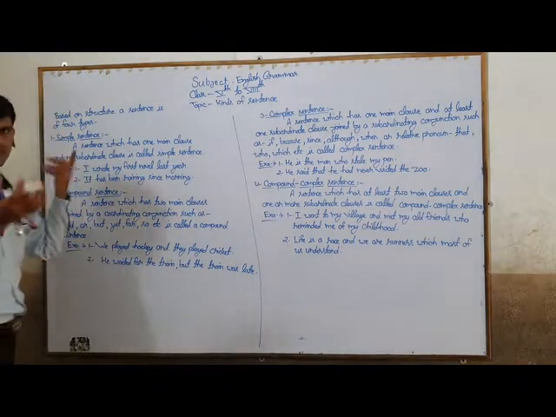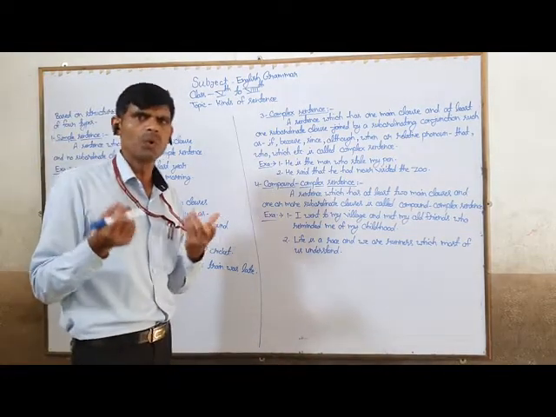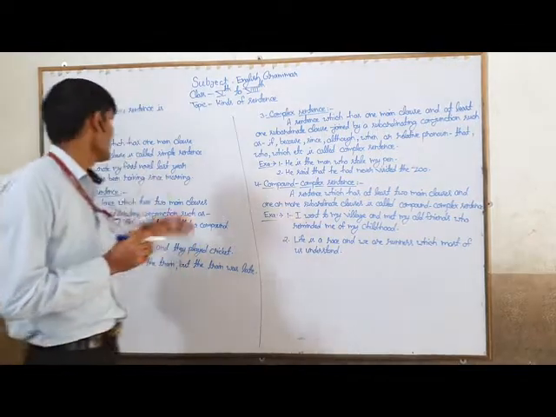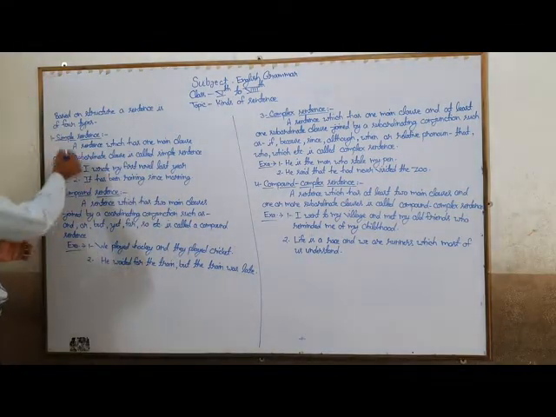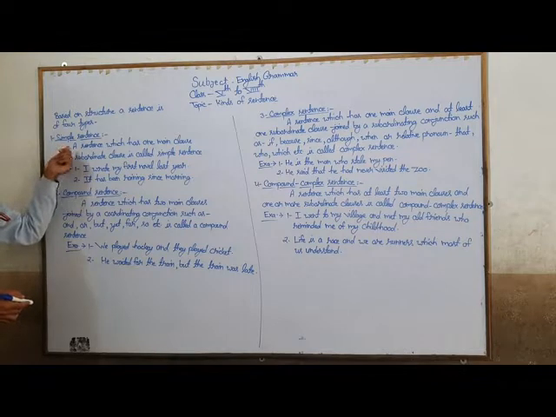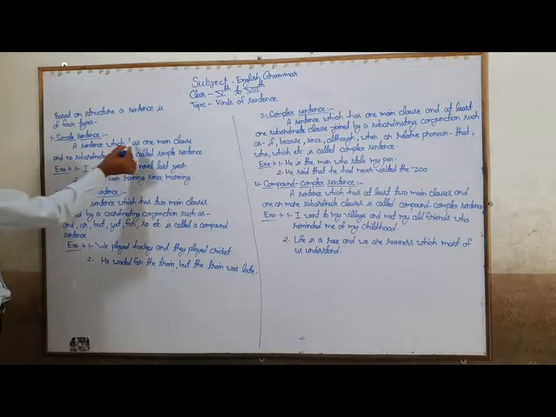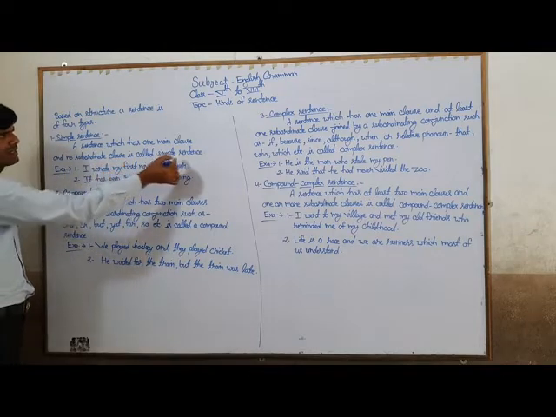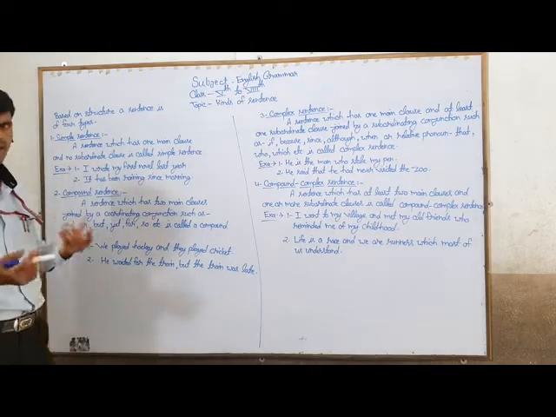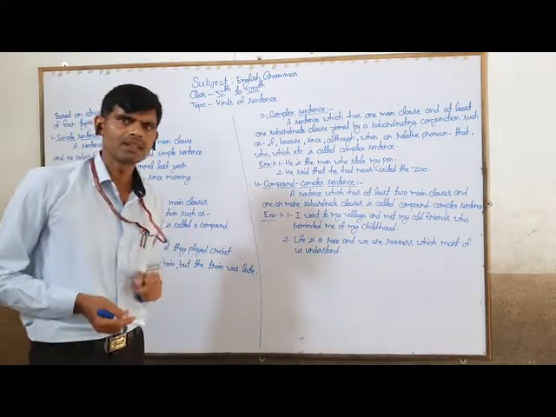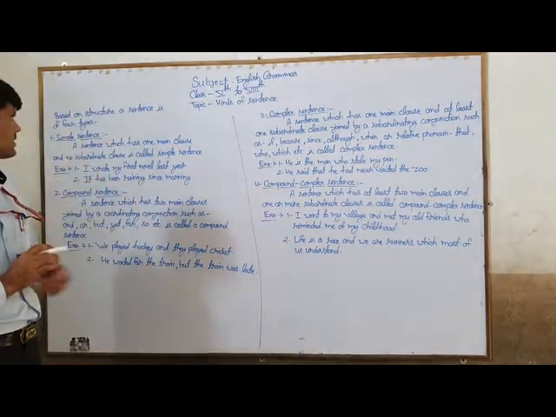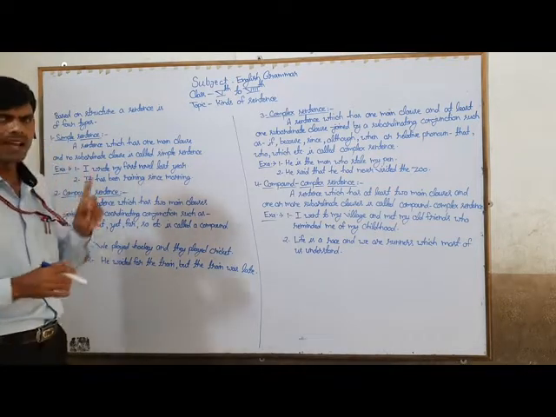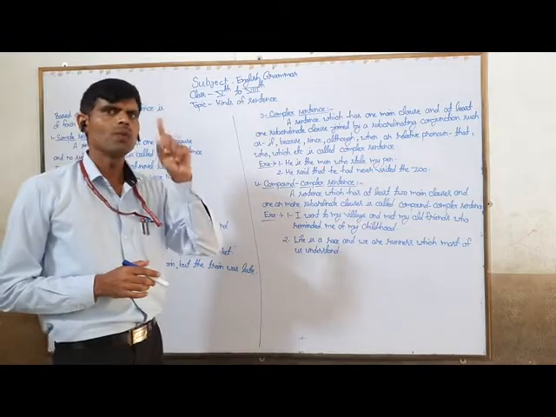Simple sentence. What is a simple sentence? To know more about this expression, we have to know its definition. The definition is: a sentence which has one main clause and no subordinate clause is called a simple sentence. And a simple sentence has only one subject and one verb.